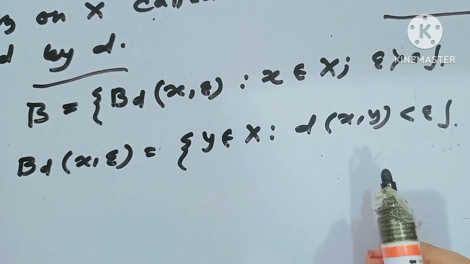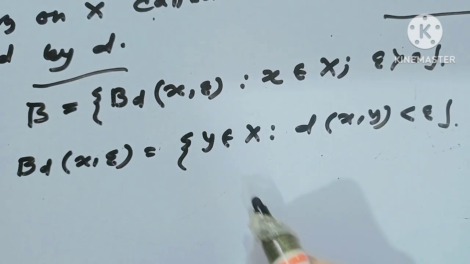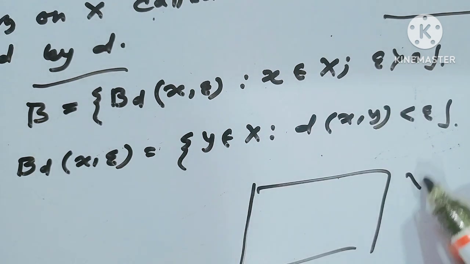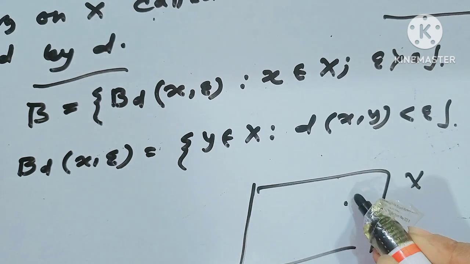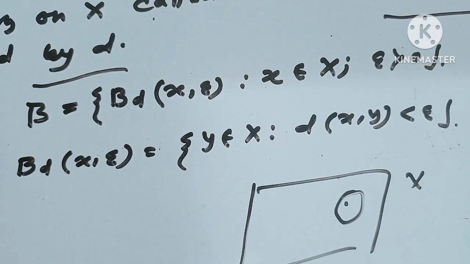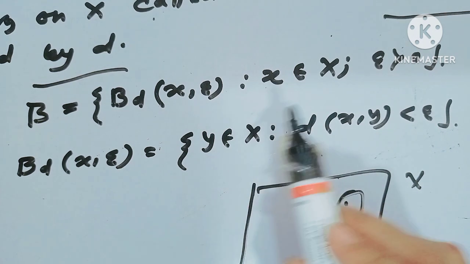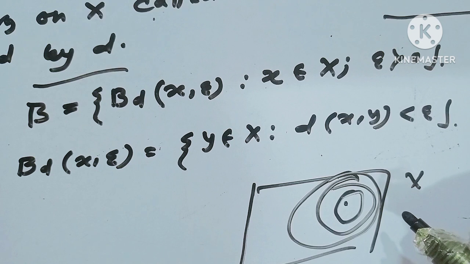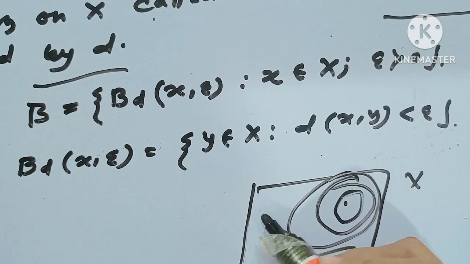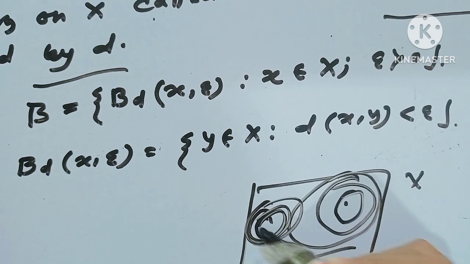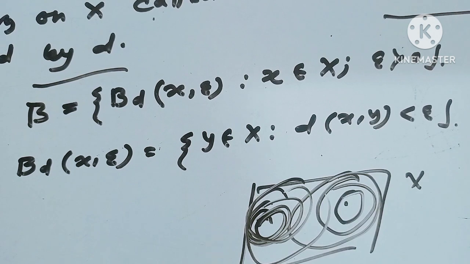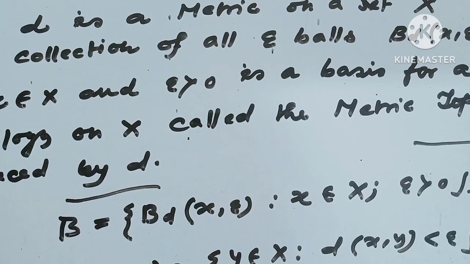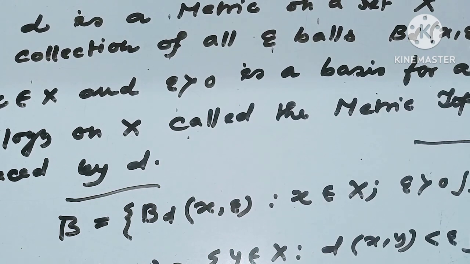That means if this is the point x, then this is the open ball, and here we can take any epsilon, so all of these would form the basis. Similarly for the others. I hope all my viewers have understood how it looks, and this is the basis for the metric topology.